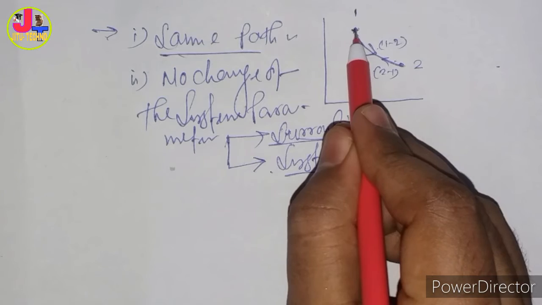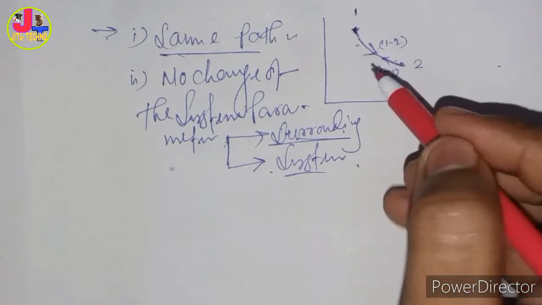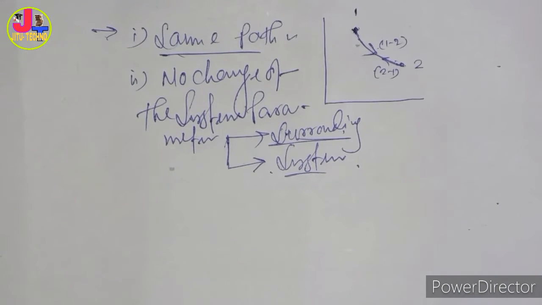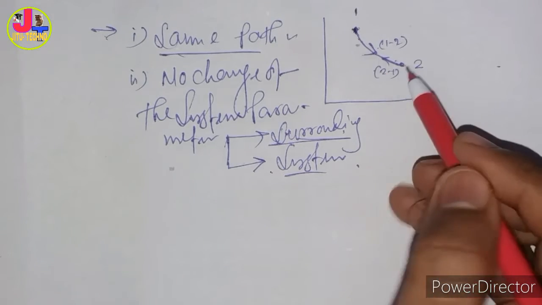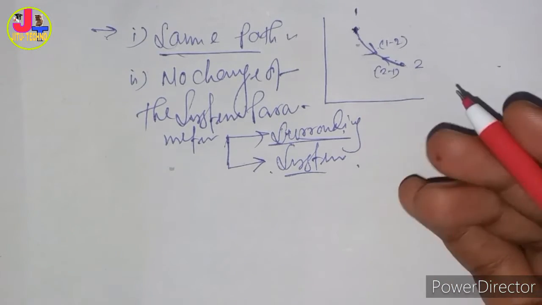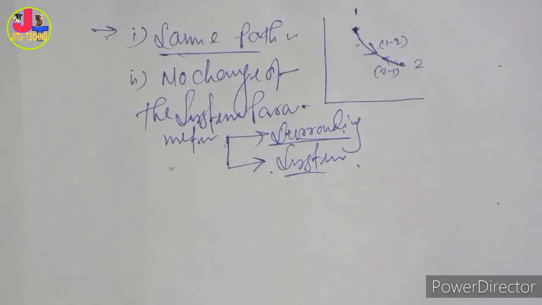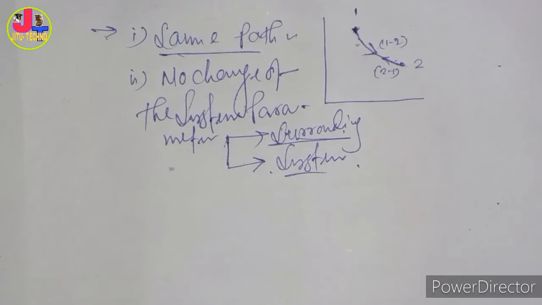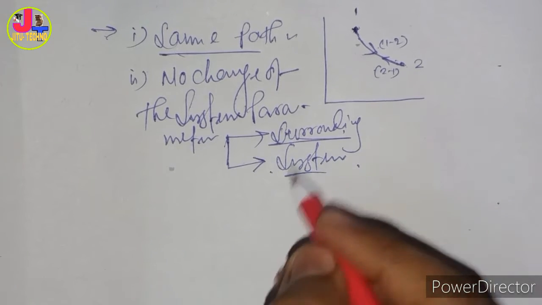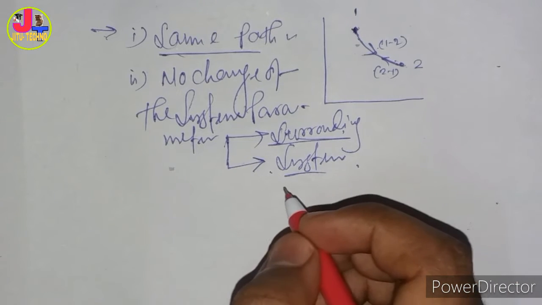Think of it this way: going from 1 to 2, you have some amount of energy loss, and going from 2 to 1 you gain back the same energy you lost. In the reverse direction you gain, so overall there are no changes. That's why we can say it is a reversible process.